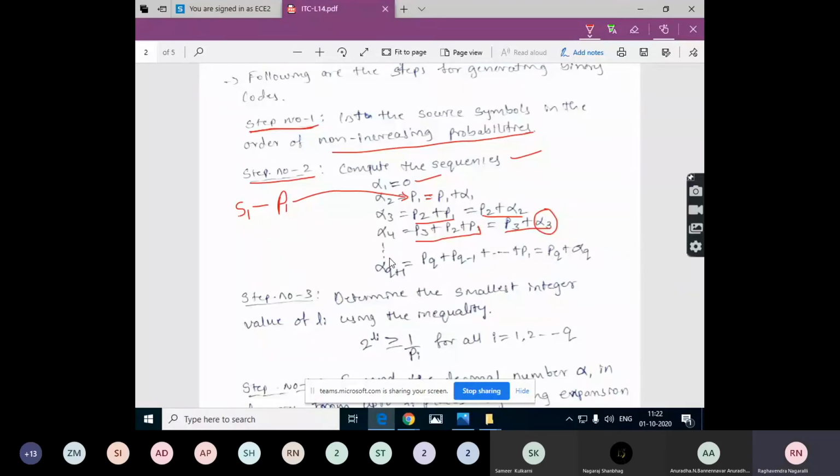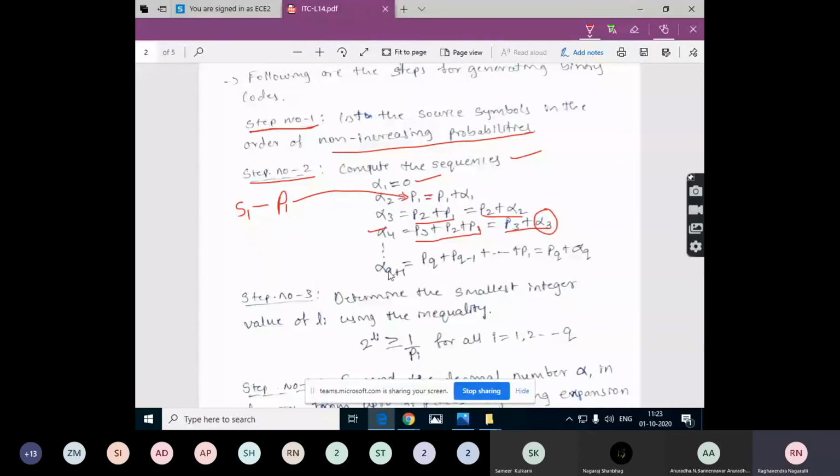Next, we are going to calculate these sequences up to alpha Q plus 1. By looking at the above equations, we can write the equation for Q plus 1. Alpha 4 is equal to P3 plus P2 plus P1.